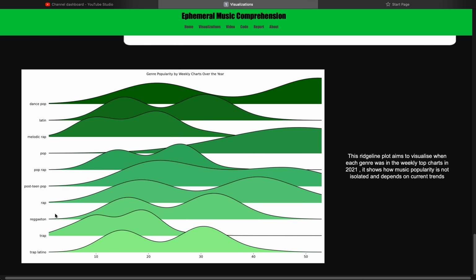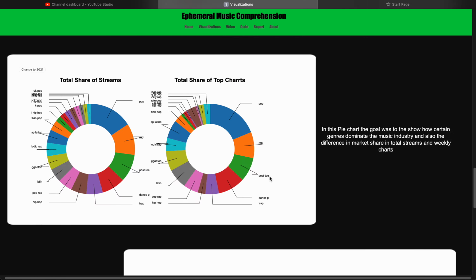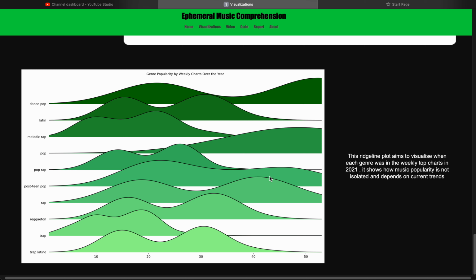Now for a visualization that is tied to the previous bubble chart. Here we can see the top 10 genres and how, over 52 weeks, that is 1 year in 2021, exactly where their songs were present in the weekly charts. For example, pop was more popular towards the end of the year due to a few popular artists releasing their albums in that time. As compared to the bubble chart seen here, this gives us a more monthly and weekly view of the genre popularity instead of a quarterly view. This, in combination with the bubble chart, gives us a very detailed view of genre popularity.